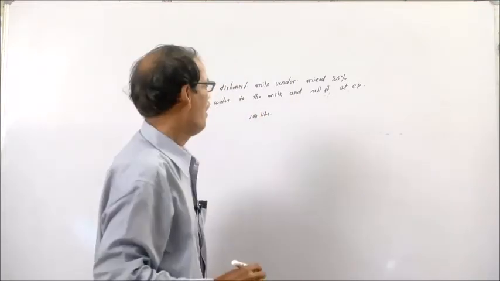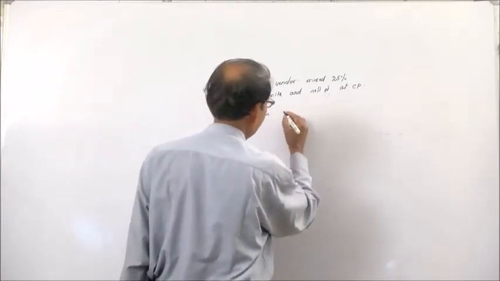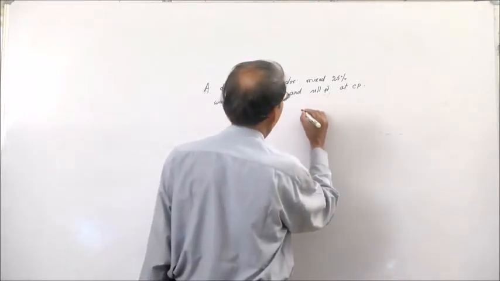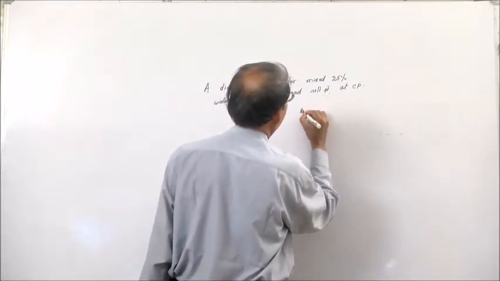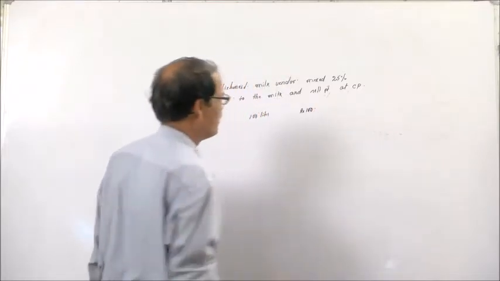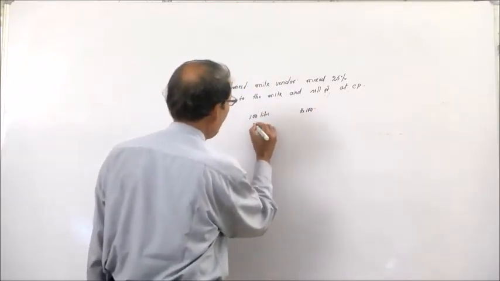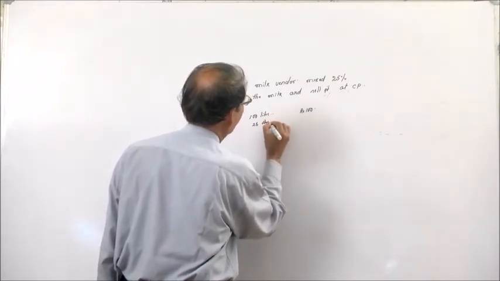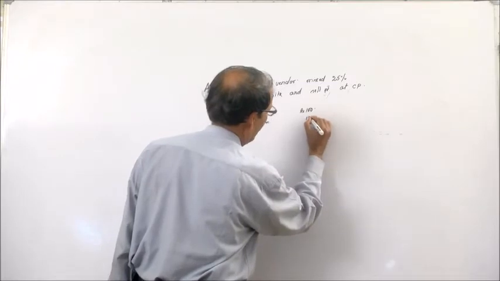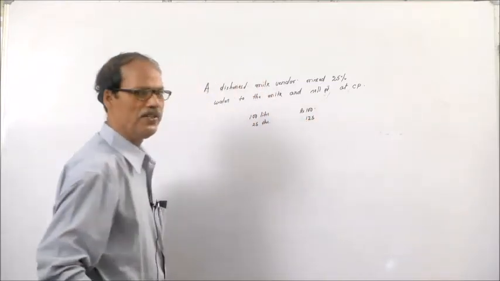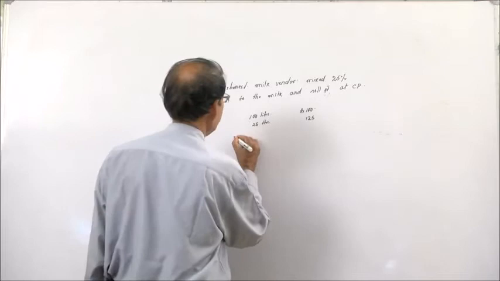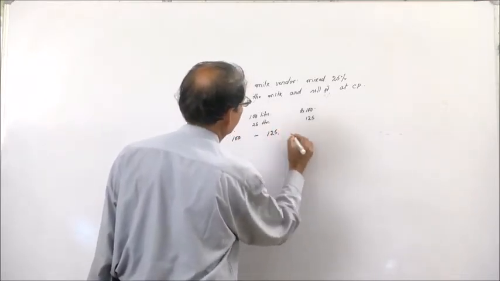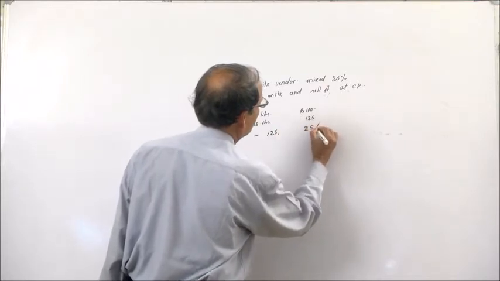100 liters of milk, and let us say he purchased it at 1 rupee per liter, then you will have to pay 100 rupees. Now he is adding 25 liters and he will sell it at 125 rupees. Then the cost is 100 and the sale is 125, then the profit is 25%.